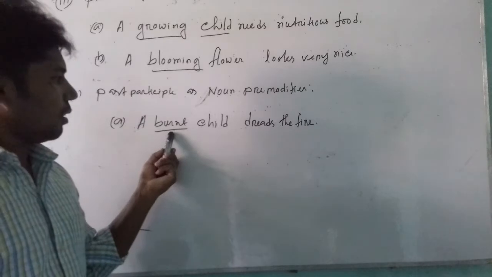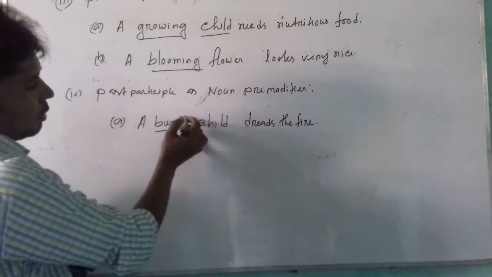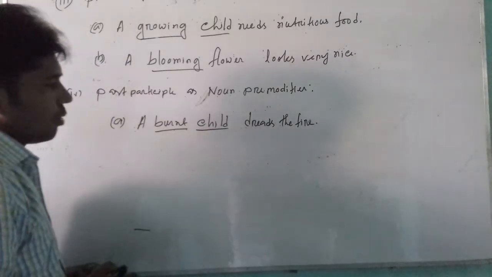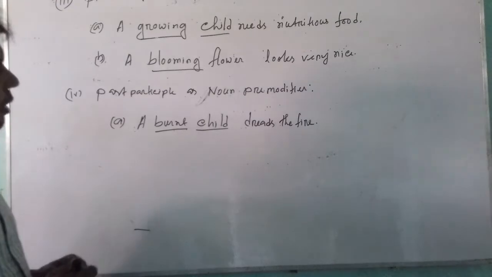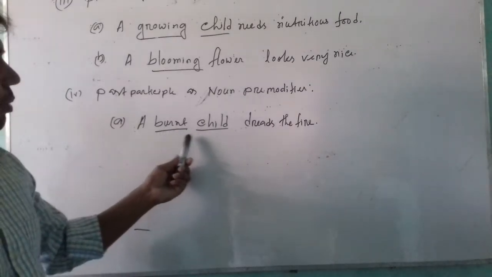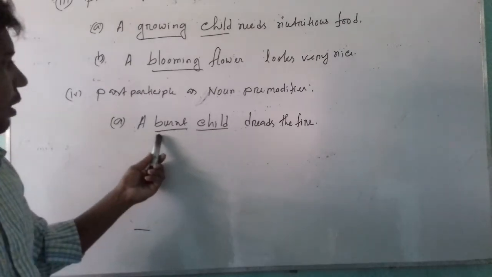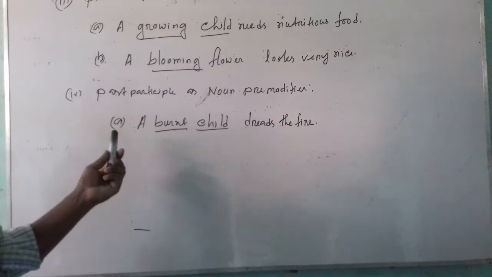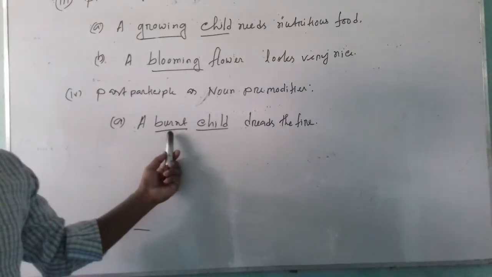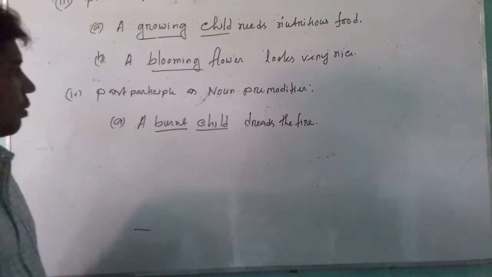Burnt. A burnt child dreads the fire. Here burnt is past participle form, it has been used before noun. Child is noun here. As burnt has been used before child, we can undoubtedly say that this is past participle used as a pre-modifier of noun.